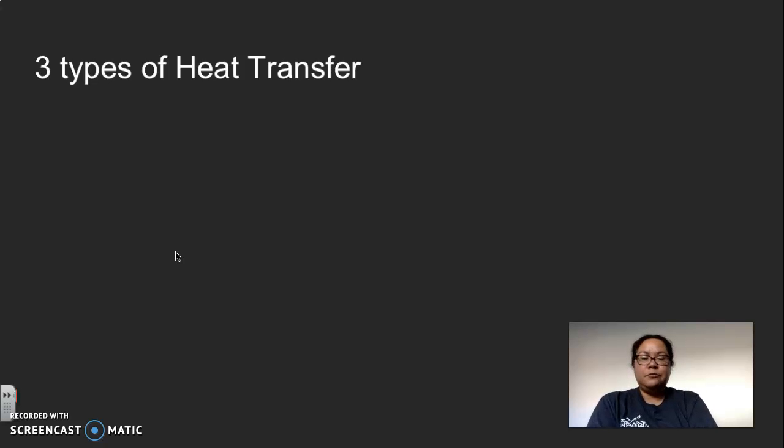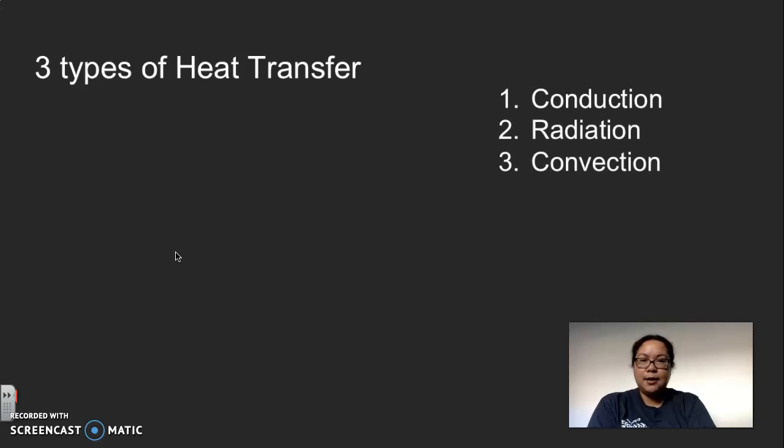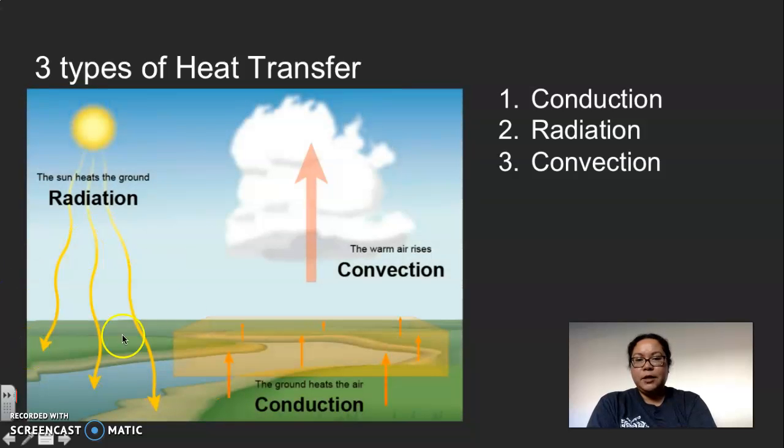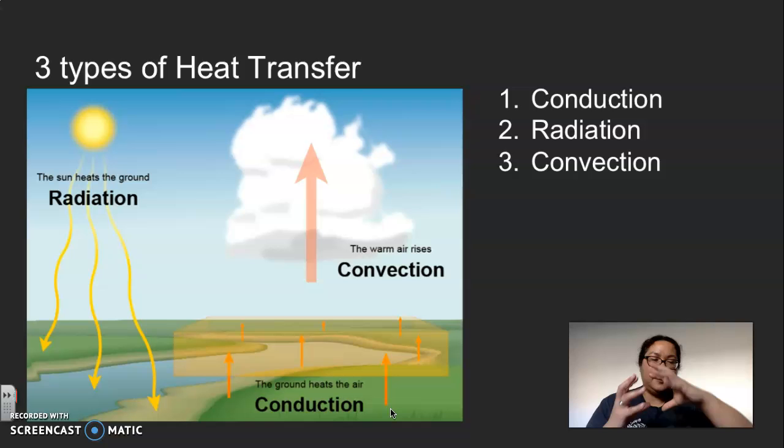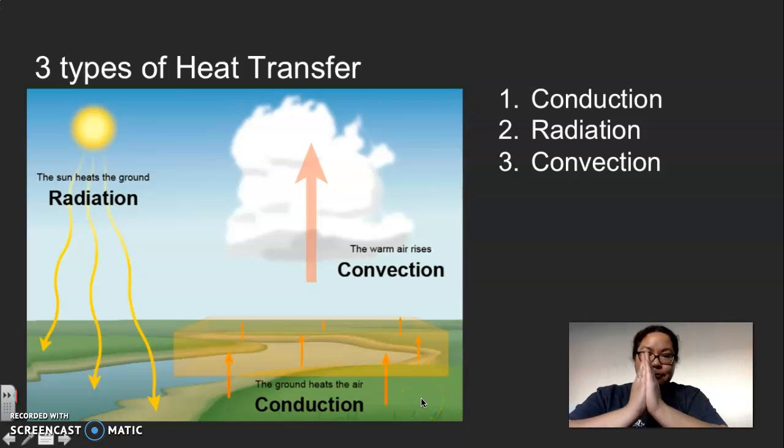And let's get into the three types of heat transfer that occur on Earth. There is conduction, radiation, and convection. With conduction, heat is transferred from an area that's hotter to an area that's cooler. So heat has a tendency to transfer from where it's hot and spread out to where it's cooler, trying to even things out. With conduction, heat will be transferred when particles are in direct contact with each other.